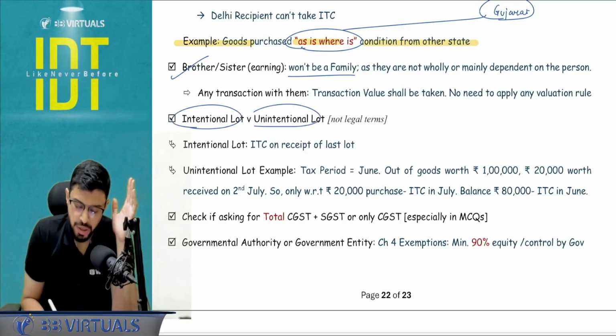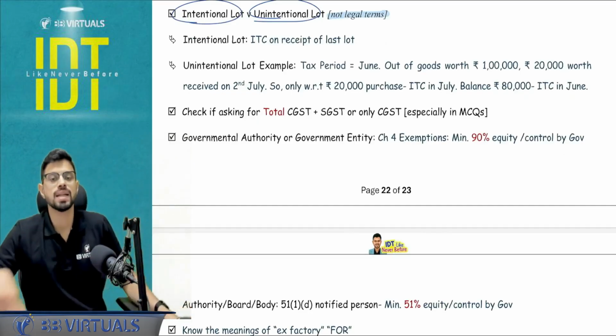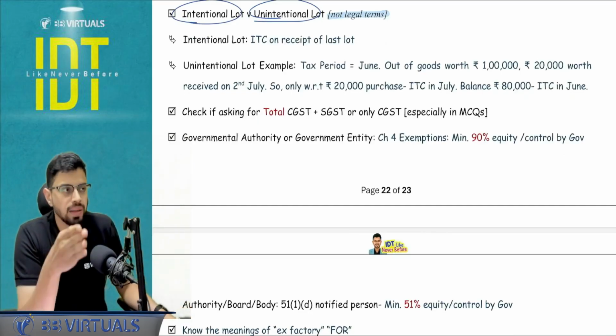Intentional lot versus unintentional lot. Please understand these are not legal terms. These are our understanding terms. Now, what do you mean by intentional lot? Let's say certain goods are sent in lots and they are coming in 5 lots.